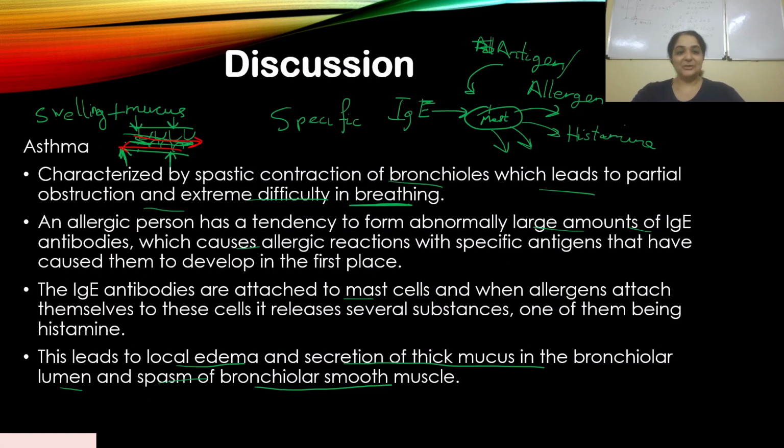If you remembered this whole piece of information that I have stated here, you should have been able to answer that question quite easily. This is an important piece of information, so please note it down if you like in your notebooks: how IgE, how antibodies, how mast cells are involved in the asthma reaction. All right, so let's move on to the next question.